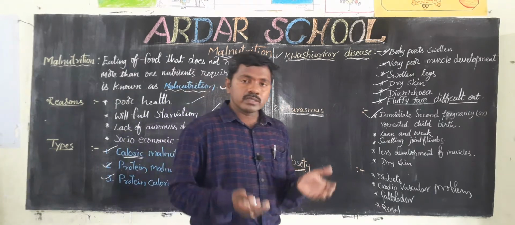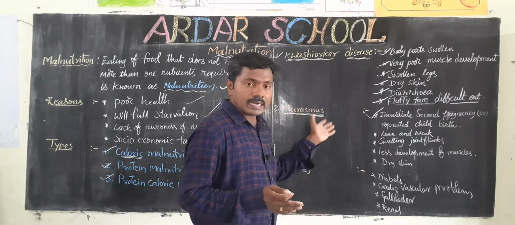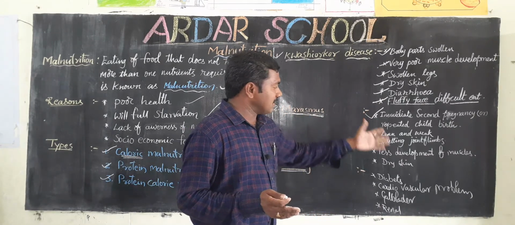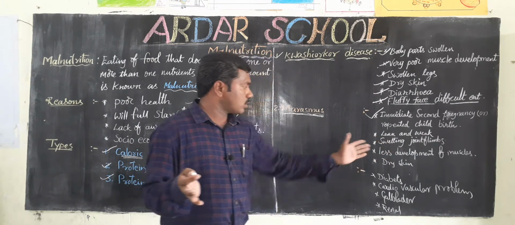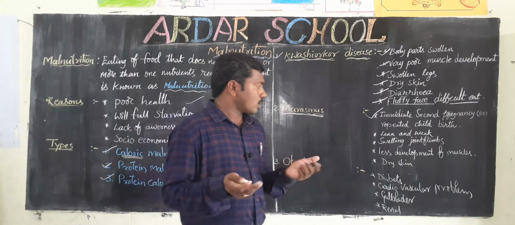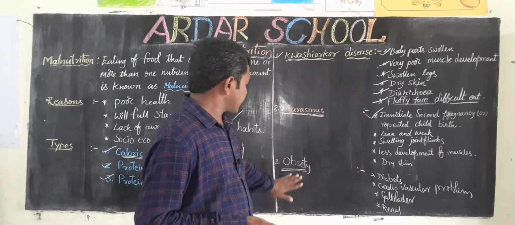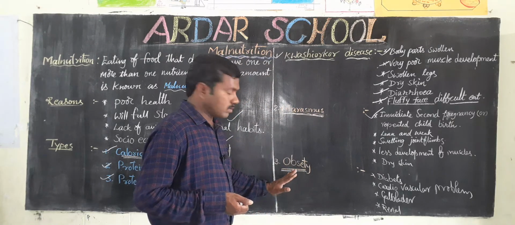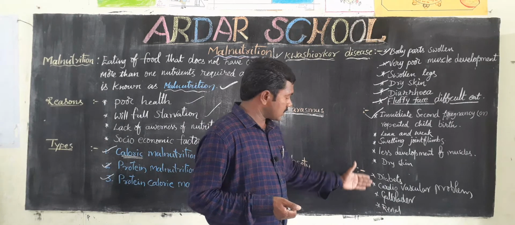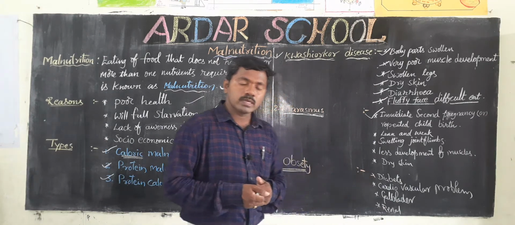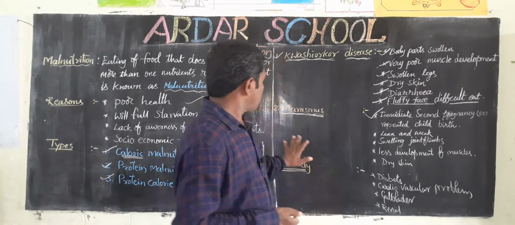If the mother has a baby with deficiency of protein and calories, that baby is lean and weak, and even the joints of the limbs swell. Less muscle development, dry skin, diarrhea, those are some symptoms. Next one, obesity. Here we get some diseases: diabetes, cardiovascular problems, renal problems, gallbladder problems. Okay, so this is malnutrition.